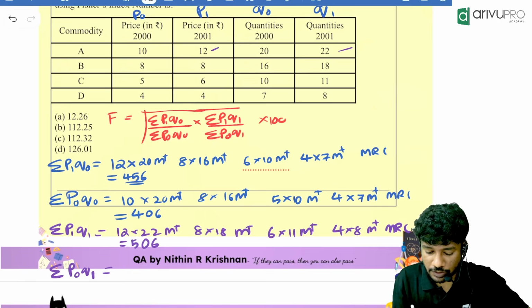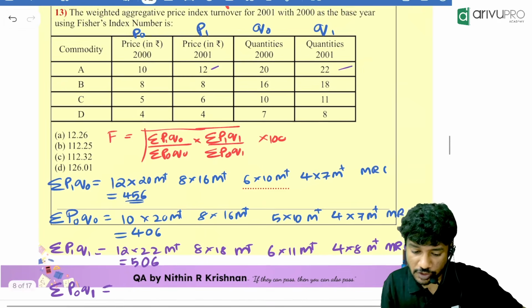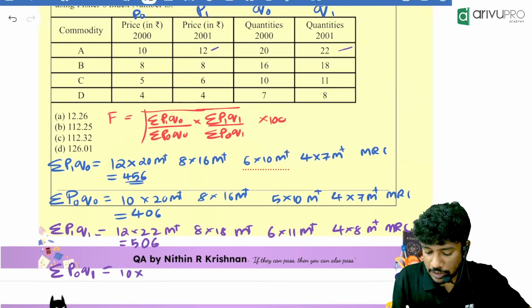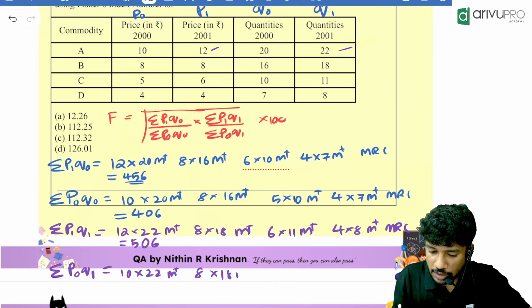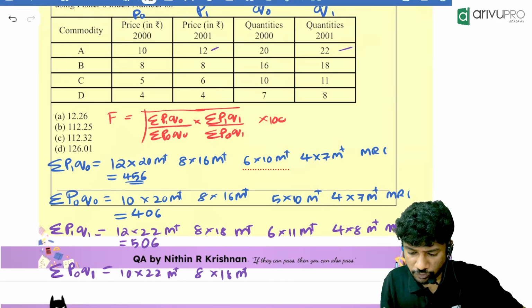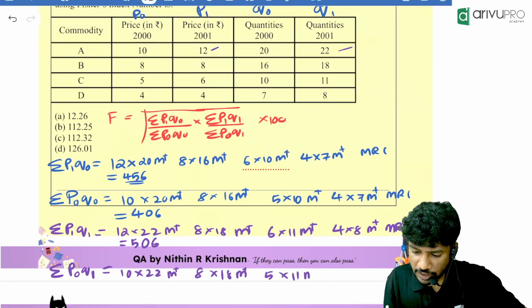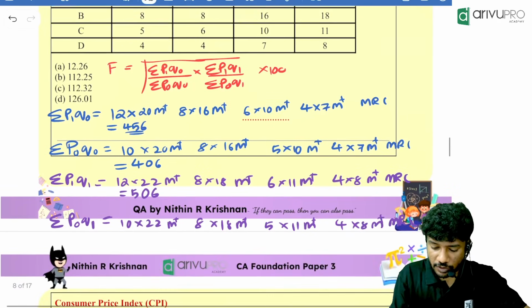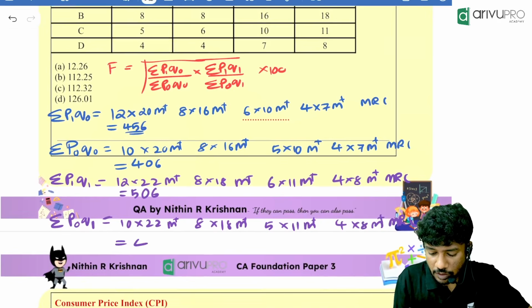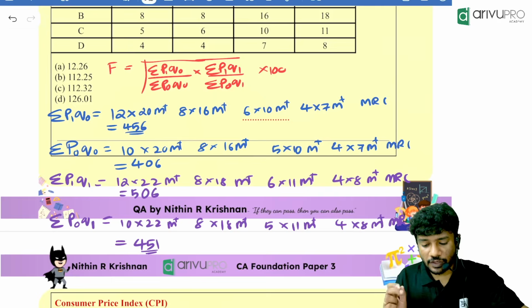P0 Q1 is 10 into 22. 10 into 22 M plus 8 into 18 M plus 5 into 11 M plus finally 4 into 8 M plus, then MRC. How much are you getting for that? 451. So we have all the values.